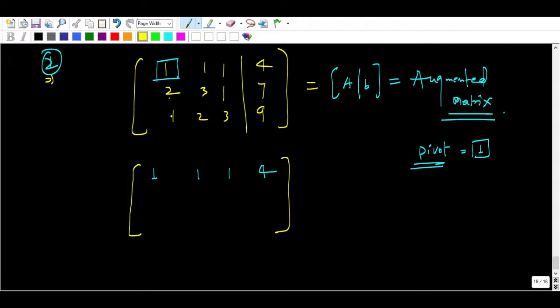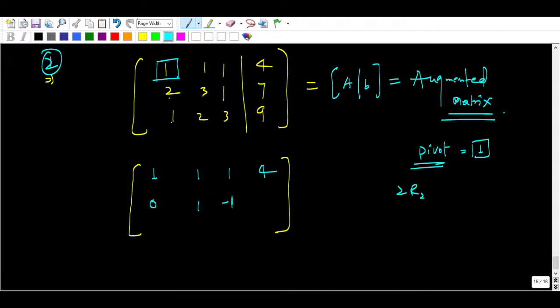It is 2, it is 1, so you have to make them 0 by applying row operations. You can multiply row 1 by 2 and subtract. So I am applying R2 minus 2R1, which gives 0 here, then 1, minus 1, and minus 1.